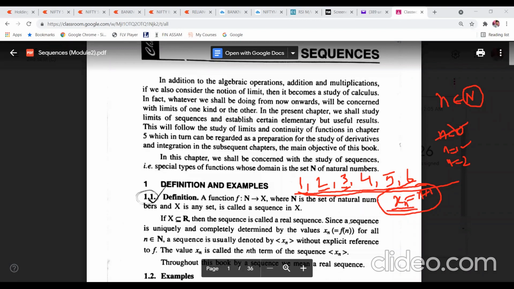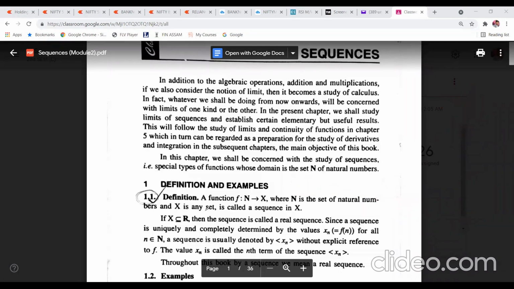So how will you define a sequence in mathematical form? In mathematical form, a function f from the set of natural numbers to X, where X is any set, is called a sequence in X. And a sequence is always denoted by xn, written between the symbols less than and greater than, like this. So this is the representation of a sequence.